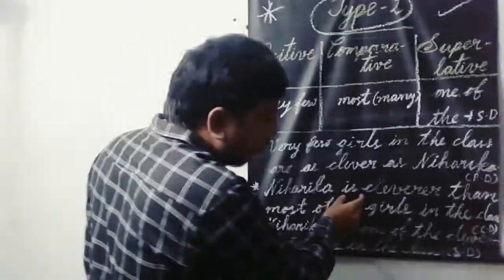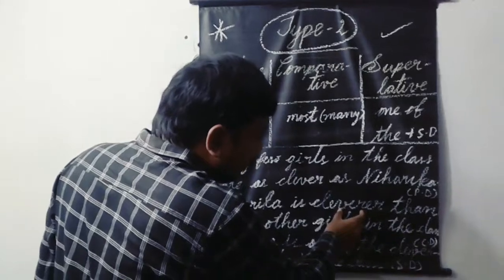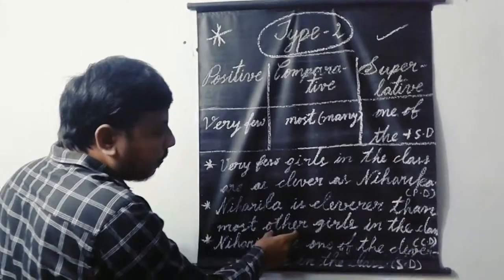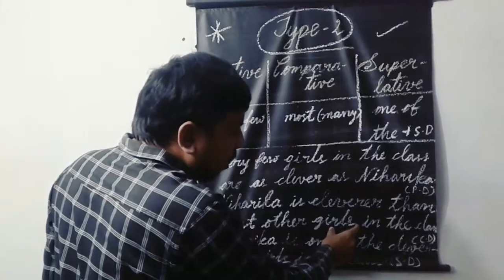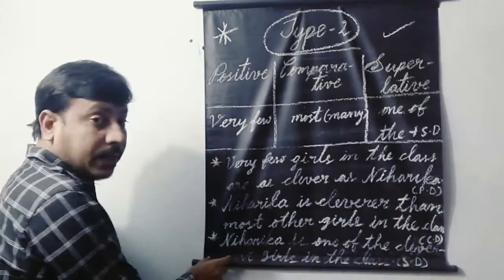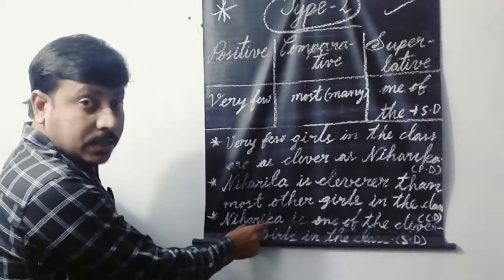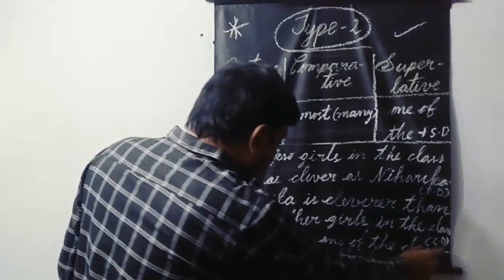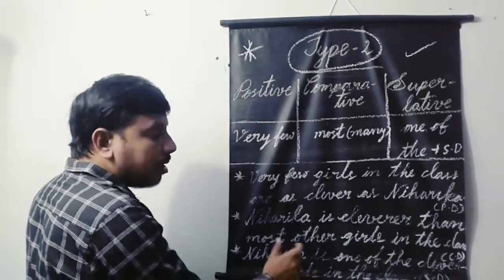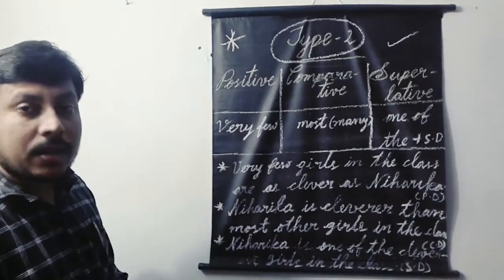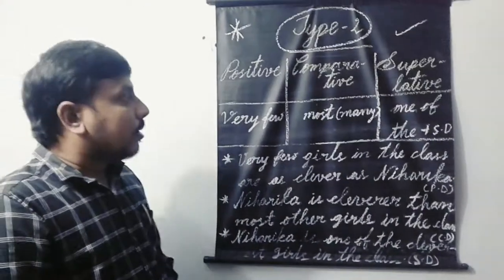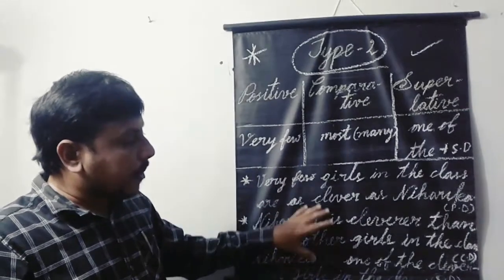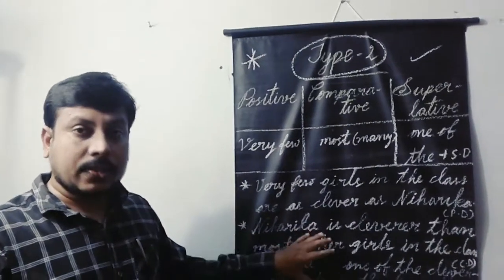Subject plus verb plus comparative degree plus than most other or than many other plus plural noun. Superlative degree. Subject plus verb plus one of the plus superlative degree plus plural noun.